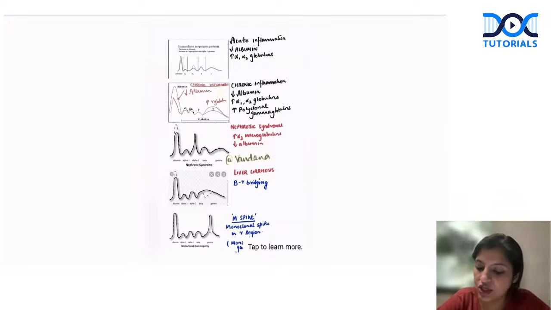In any acute inflammation, please remember that albumin will be decreased. In chronic inflammation, there will be polyclonal immunoglobulins which will be increased. If there is a spike in the A2 region, always remember it is nephrotic syndrome. Beta gamma bridging is cirrhosis, and after an M spike, you should always do immunofixation.